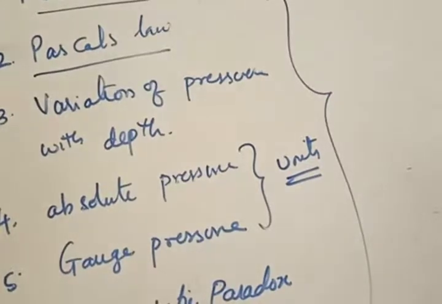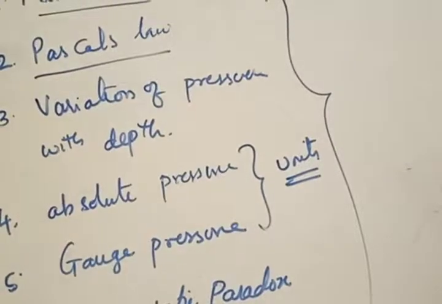Pascal's law states that the pressure exerted by a fluid upon any object is the same for all the points on that object, subject to the condition that all the points are at the same height. Upon any object, the pressure given by the fluid is going to be the same for all the particles which are at the same height. In simple words, all the particles in a fluid at the same height will have the same pressure.